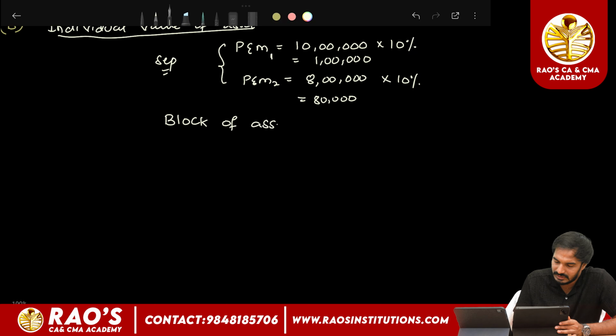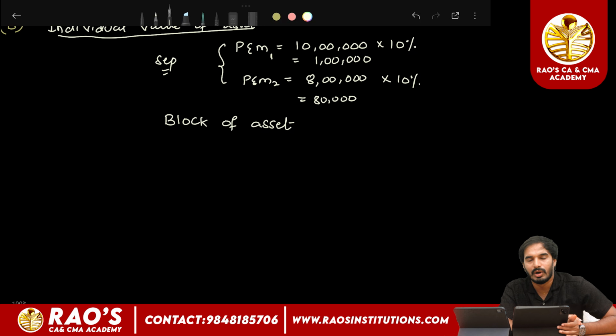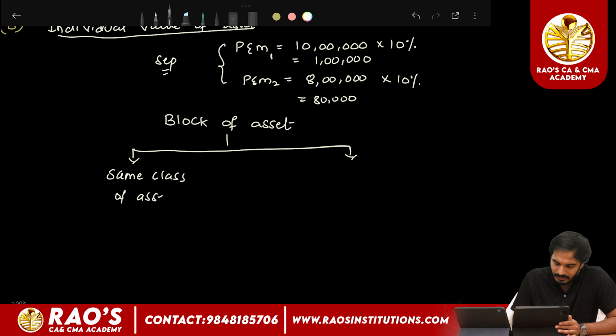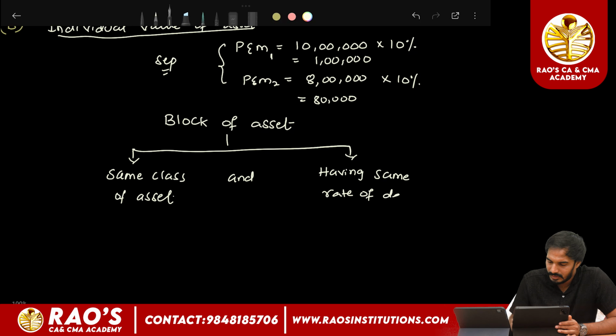Block of asset. Sir, what do you mean by block of asset? Block of asset means same class of asset and having the same rate of depreciation; they are treated as a block.